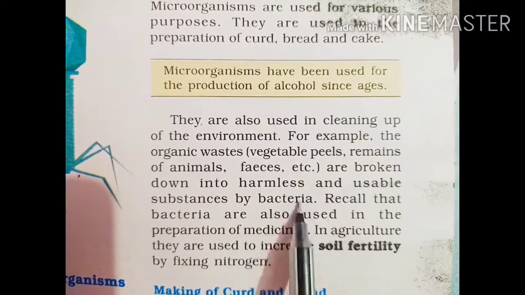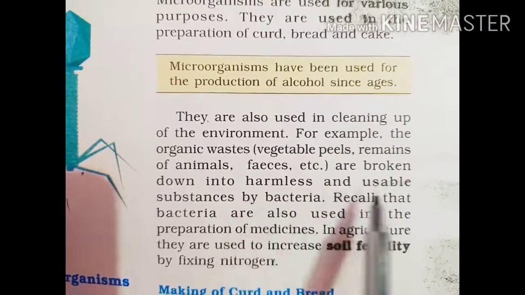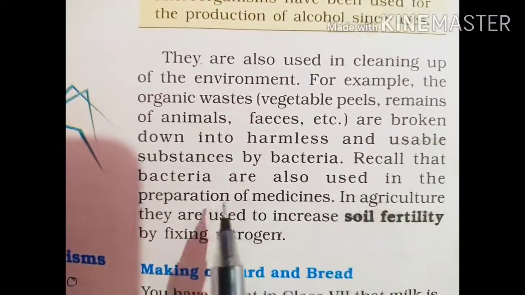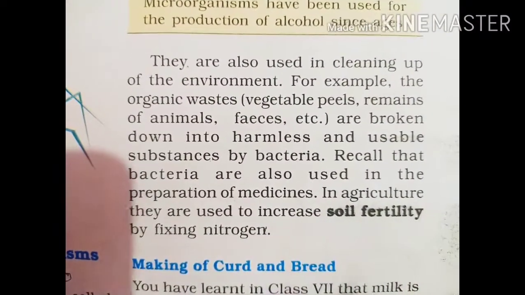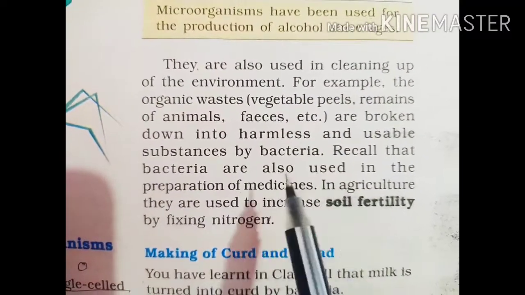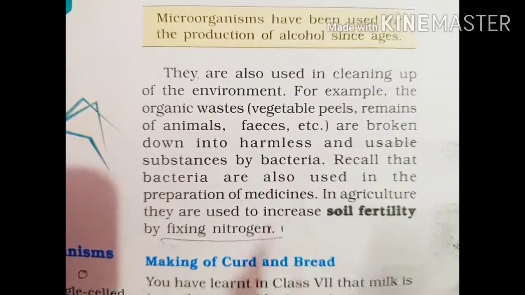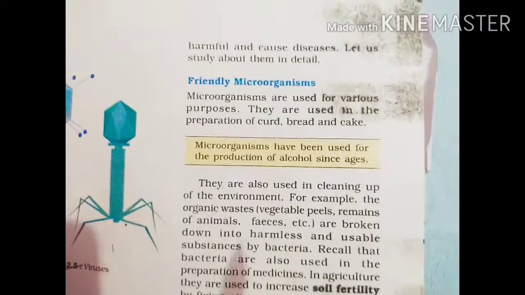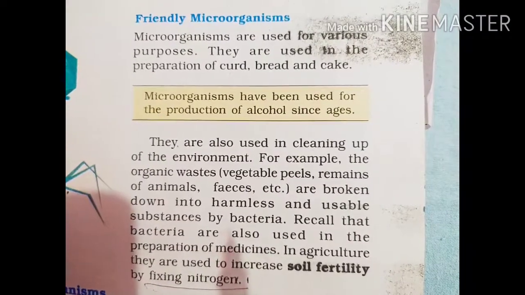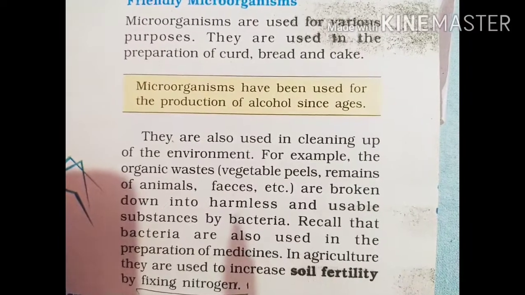So bacteria convert the things into usable substances. Recall that bacteria are also used in the preparation of medicines. In agriculture, they are used to increase the soil fertility. The process is nitrogen fixation, or fixing nitrogen. So there are so many friendly bacteria which are used in curd making, bread making and cake making.